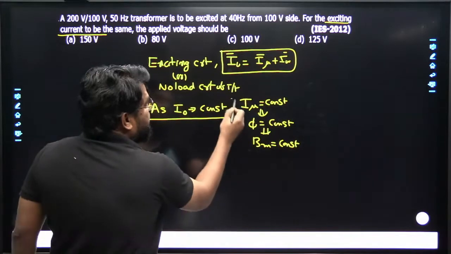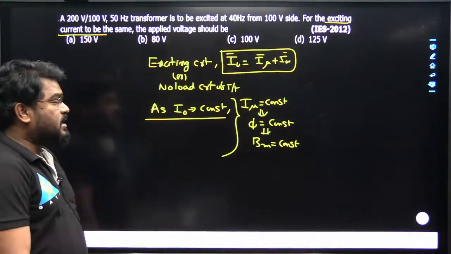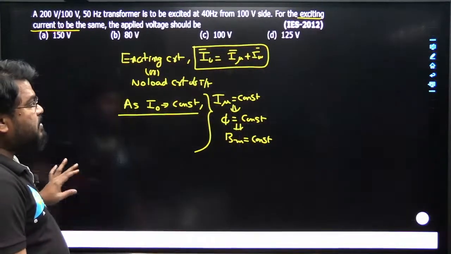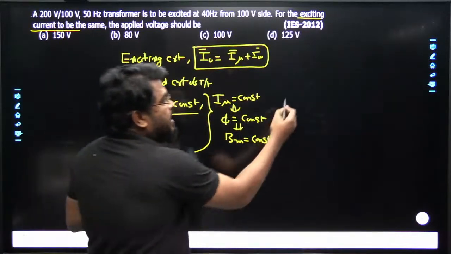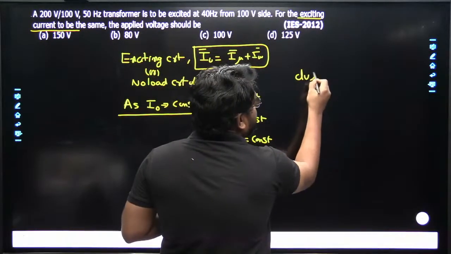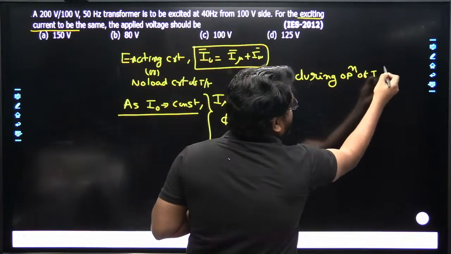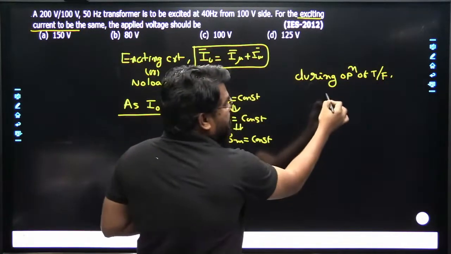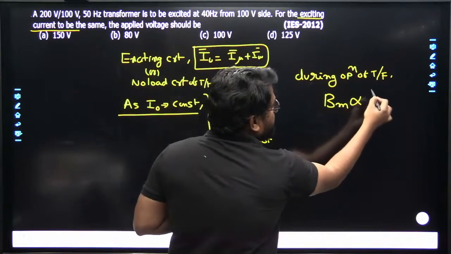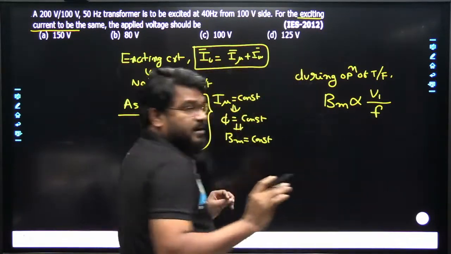So as I naught is constant, B maximum is a constant value. During operation of the transformer, B maximum is directly proportional to the V1 by F ratio.